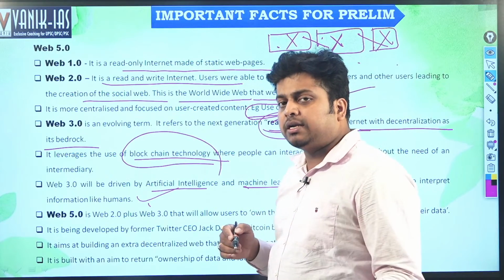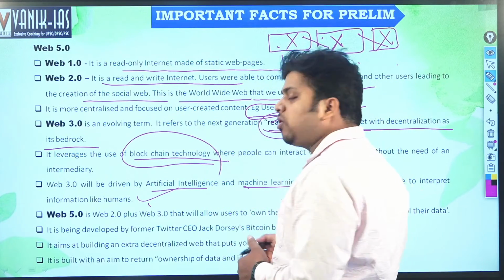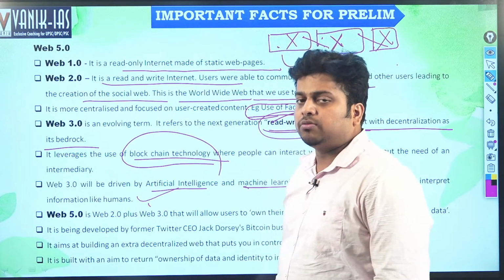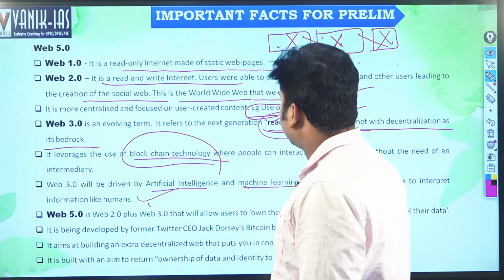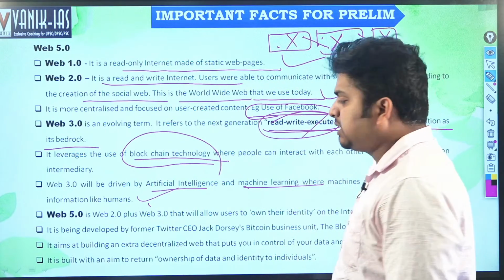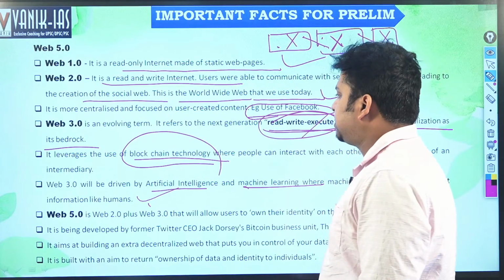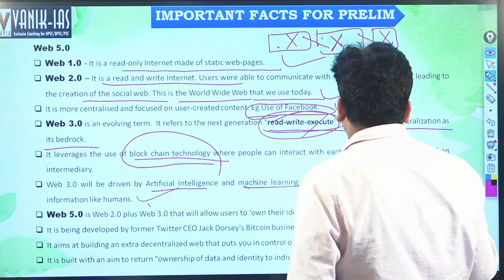So if one gets hacked, the nearby block also gets hacked, because it depends on the functioning of the previous block. So in this chain, the whole chain will be dysfunctional if any type of security breach happens. So this is extremely secure, and that is what we call Web 3.0.